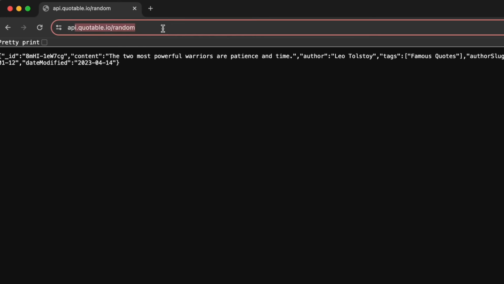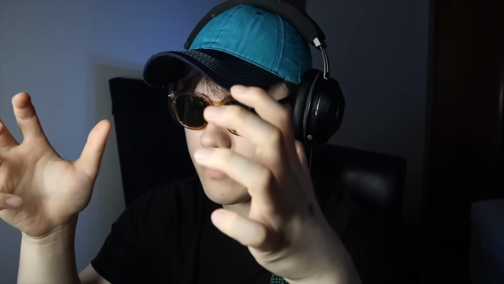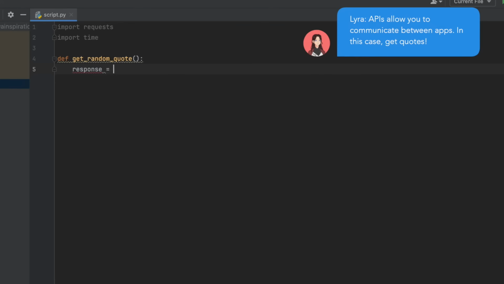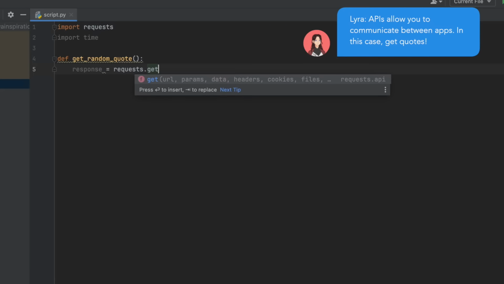api.quotable.io/random, which gives you random quotes. And if you're wondering what API stands for, it's apple, pineapple, pen. What does API stand for? Ah, yes, of course, I knew that. Application Programming Interface. So response equals requests.get, and we're going to put the URL we had just now.